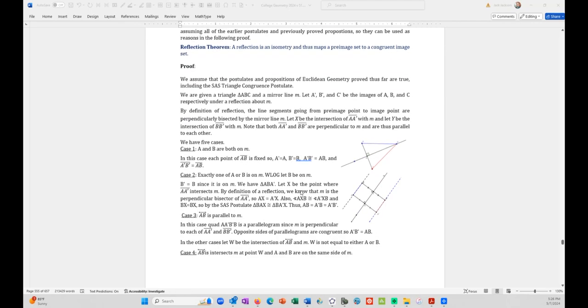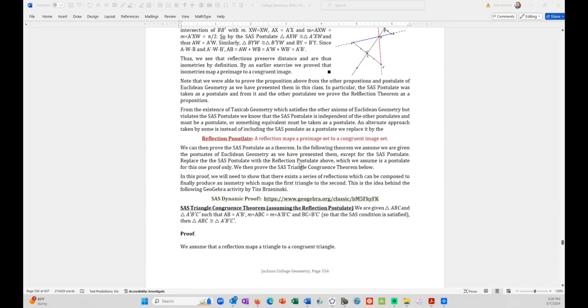However, we could also accept the reflection statement as a postulate and then prove the side angle side congruence, which for us is the postulate, but now would be a theorem. So these two things are logically equivalent. You have to accept one of the two as a postulate, and you can prove the other one as a theorem. In my class, I assume the SAS triangle congruence postulate, and then we prove the reflection postulate, but it's a totally legitimate approach to do it the other way around.